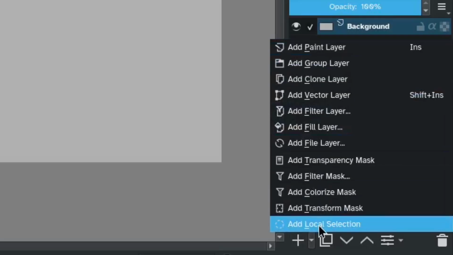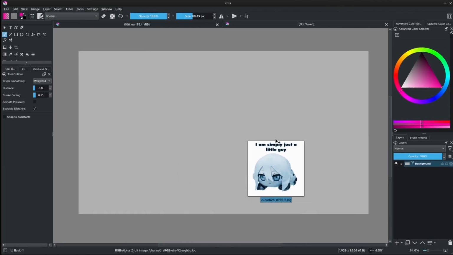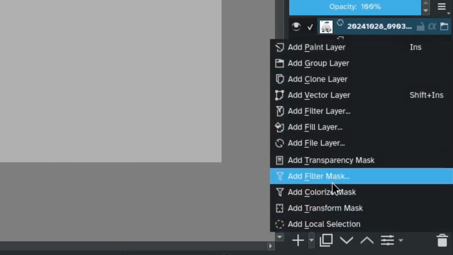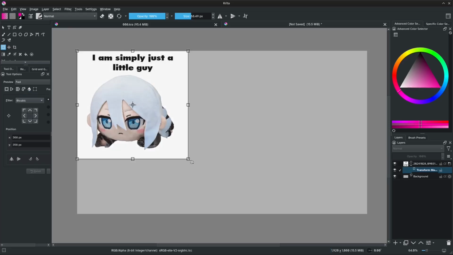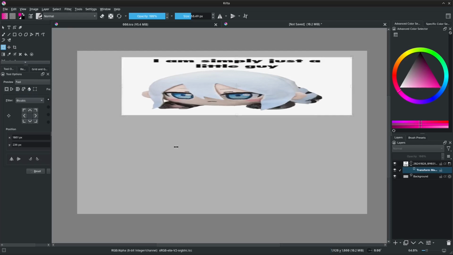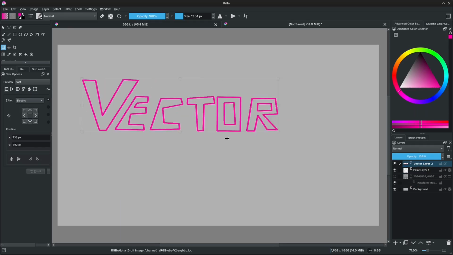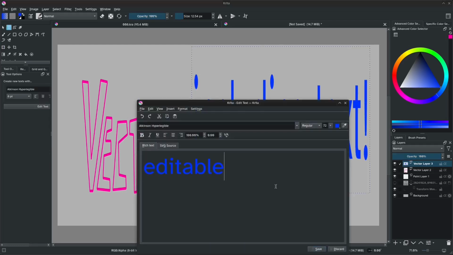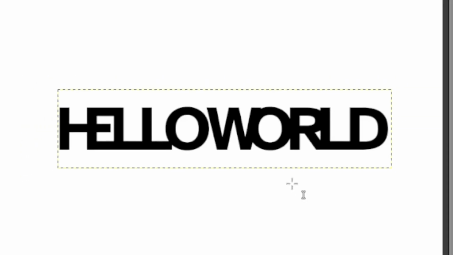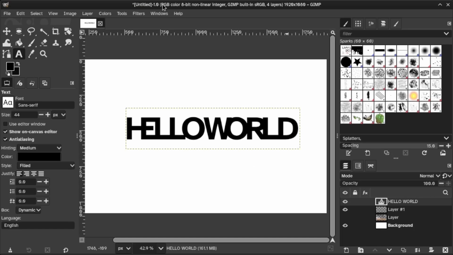Krita doesn't have smart objects in the same way, but it can directly embed files. And it also has transform as a separate layer effect, which does mostly the same thing, and I'd argue a bit more explicit as to what it does. It can also do transformation to vector layers, including text, while keeping it editable. GIMP doesn't have that.